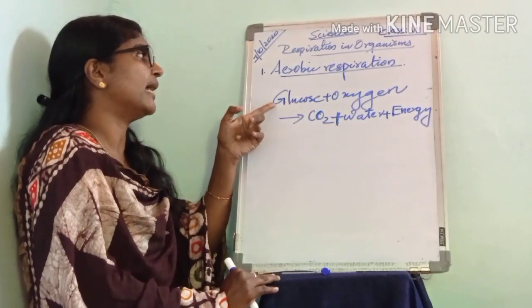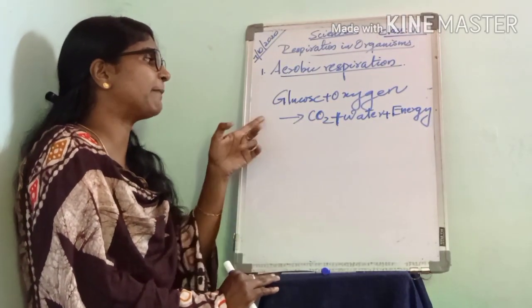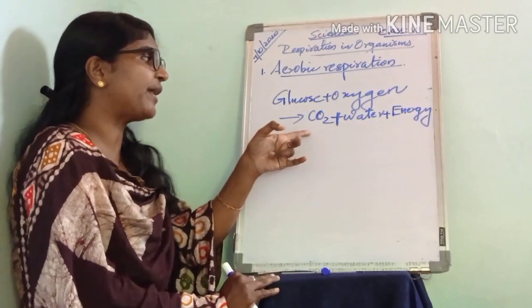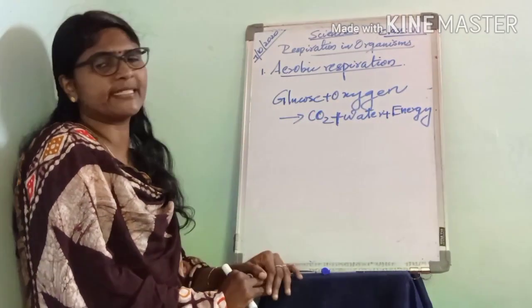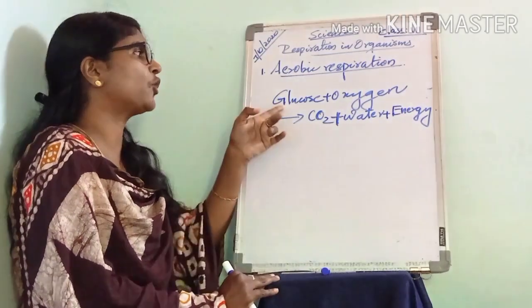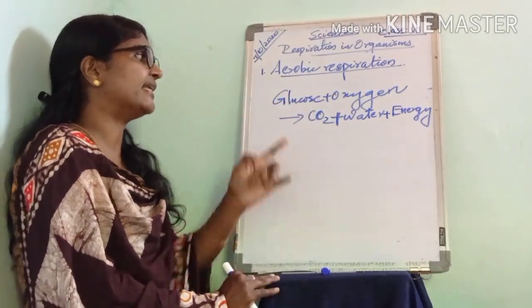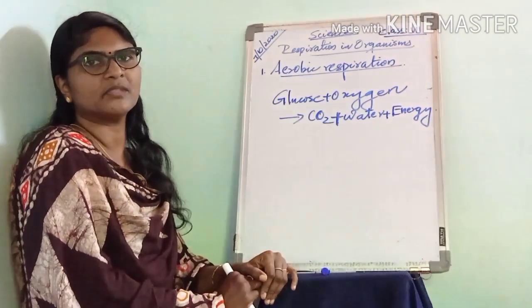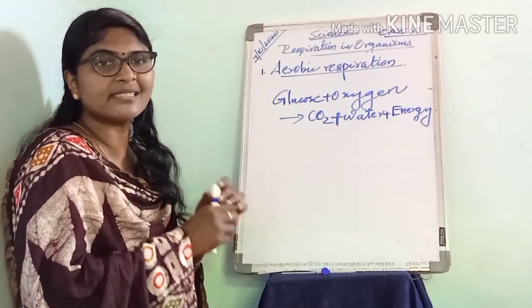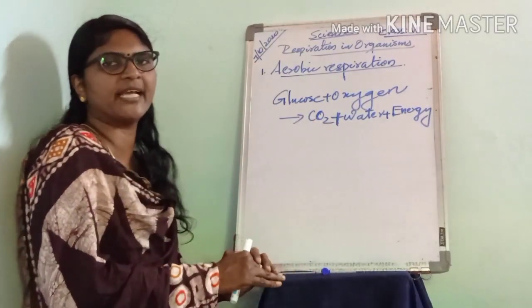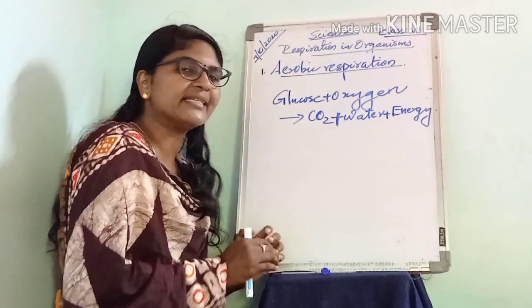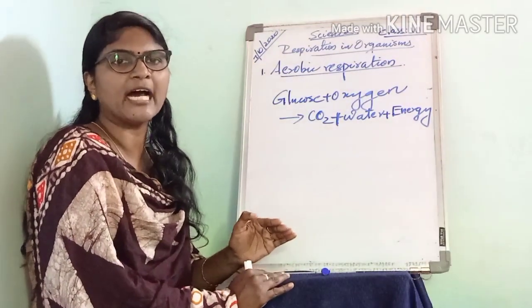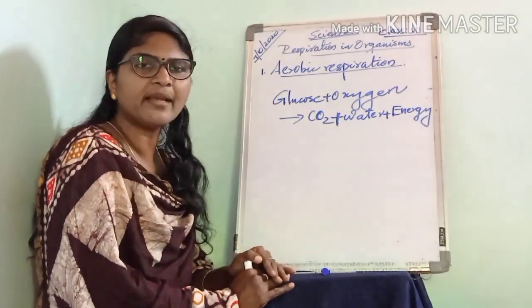During aerobic respiration, the process can be represented as glucose plus oxygen gives carbon dioxide, water and energy. What are the things produced during aerobic respiration? Carbon dioxide, water and energy are produced during aerobic respiration.